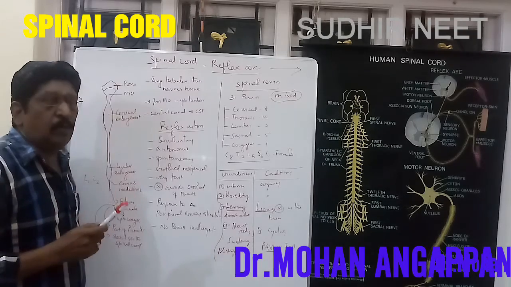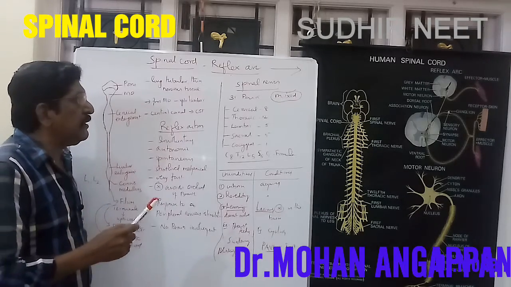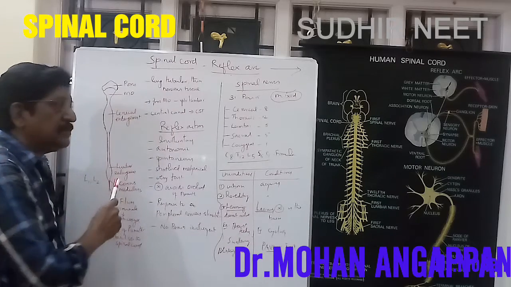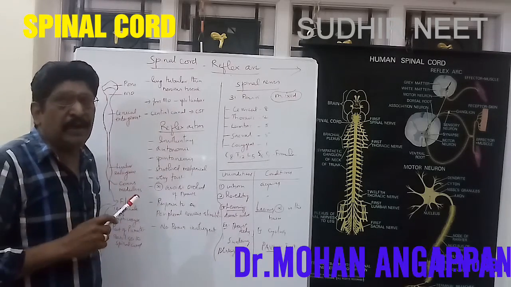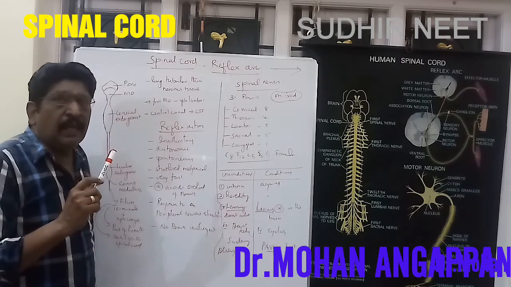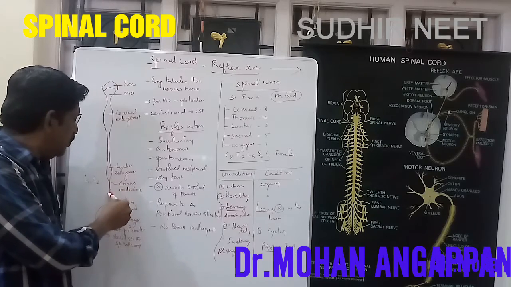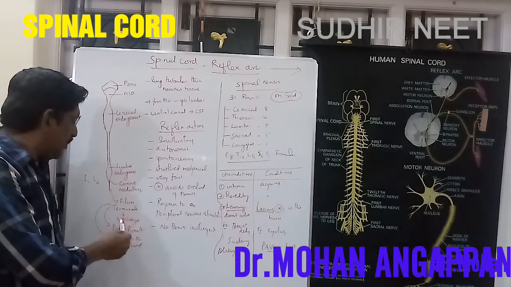But that is not so. The terminal portion of the spinal cord is the conus medullaris. The right answer is conus medullaris, you should know. And from this area, the filum terminale originates and ends in the coccyx region.